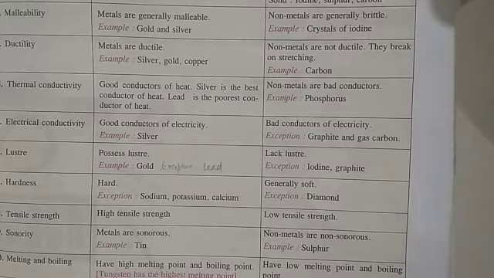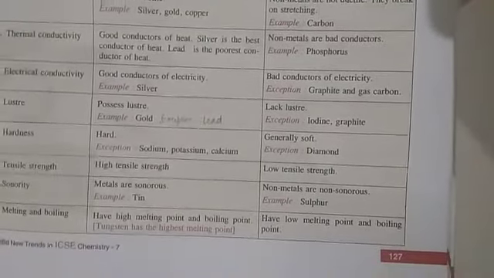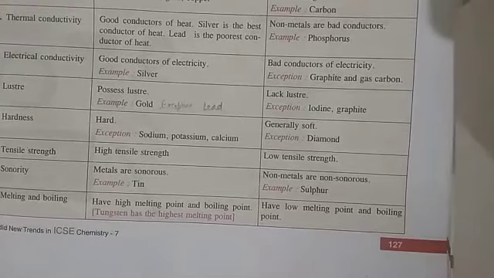Next, about the melting and boiling point. Metals have high melting and high boiling points. For example, which metal has the highest melting point? That is tungsten. You all know that it is present in the electric bulb, as the filament of that bulb. So tungsten has a high melting point. They do not melt easily, so metals have high melting and boiling points, whereas non-metals have low melting and boiling points.